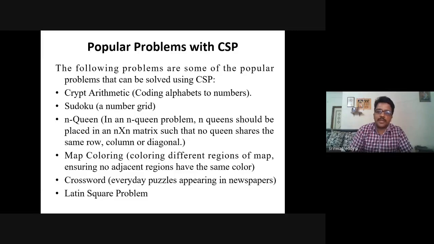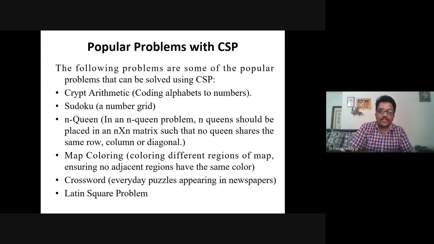The first one is the crypt arithmetic problem. Here you develop one word called SEND and one more word called MORE. SEND plus MORE equals MONEY, such a word puzzle you are going to solve. That is the crypt arithmetic algorithm. For example, the word SEND should have some unique digits, and MORE should have some unique digits. When both numbers are added, we should not get values out of range, like we have only 1 to 9.